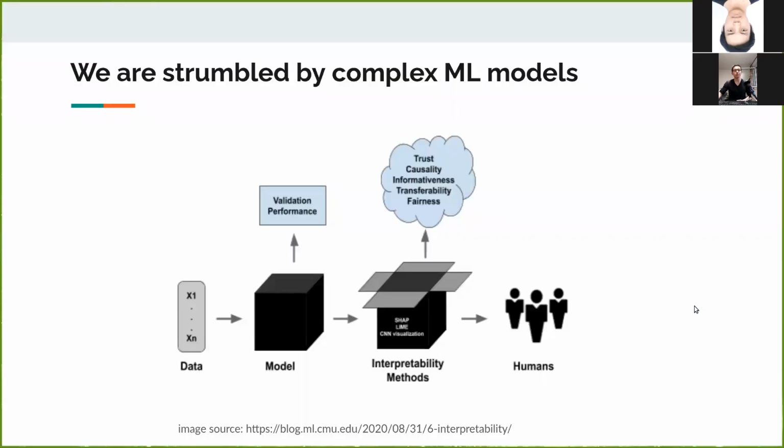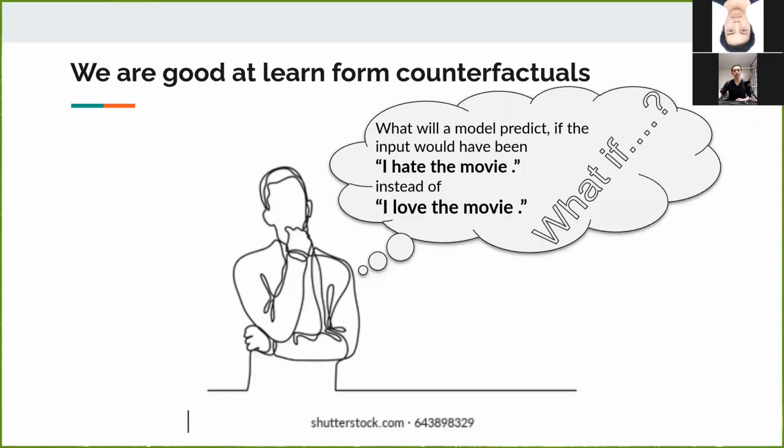Nowadays, apart from the performance of the machine learning model, we're also interested in how the machine learning models make predictions. But we are troubled by the complex models and always treat them as black boxes. But thankfully, we as human beings are also good at learning from counterfactuals. We easily get insight into a model's behavior pattern by comparing its different outputs under the counterfactual inputs. The counterfactual inputs are a bunch of what-if questions. What would a sentiment classification model predict if I input I hate this movie instead of I love this movie?